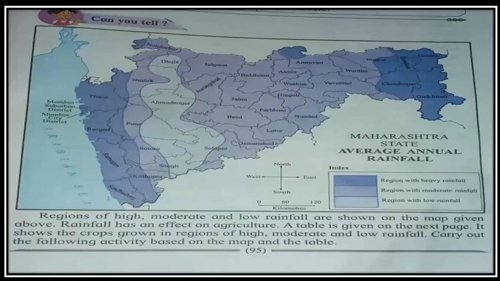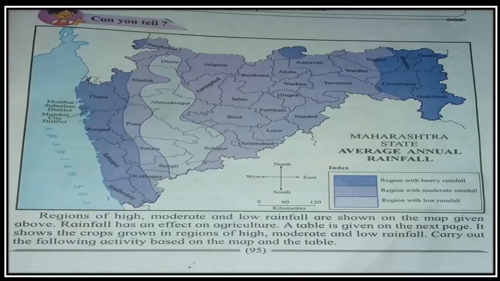Children, see page 95. There is a map and the title of the map is Maharashtra State Average Annual Rainfall. See the index. It shows three colors: dark blue, light blue, and the third color is pale blue. Regions of high rainfall are shown on the map as dark blue. Regions of moderate rainfall are shown as light blue. Students, moderate means neither high nor low. And the third, regions of low rainfall, are shown on the map as pale blue.